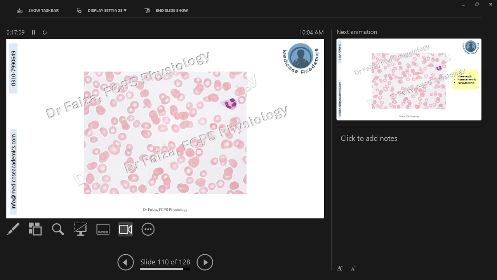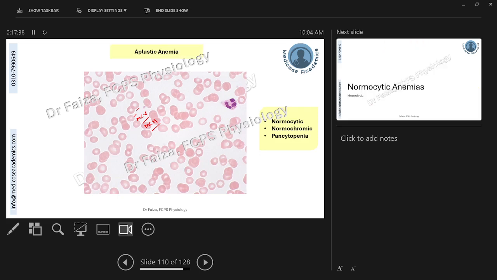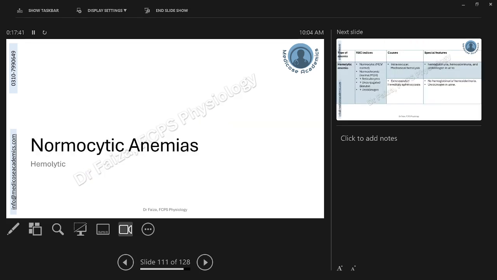This is the peripheral smear of aplastic anemia, in which you can see the normal size, the normal mean corpuscular volume, and normal stain, that is normal MCH. There is the normal central pallor, not increased, not decreased, but the number of cells you can appreciate over here has decreased. So this patient will present with pancytopenia, normocytic, normochromic anemia, and the condition is aplastic anemia.